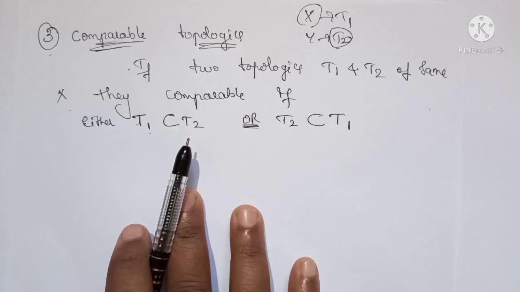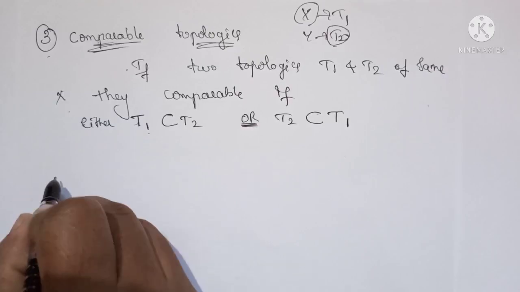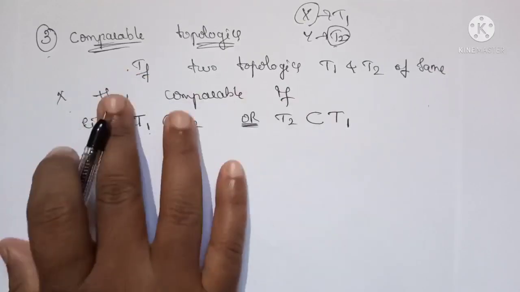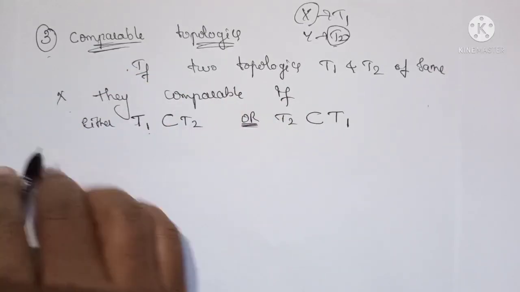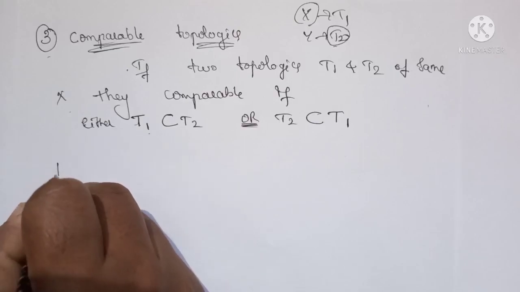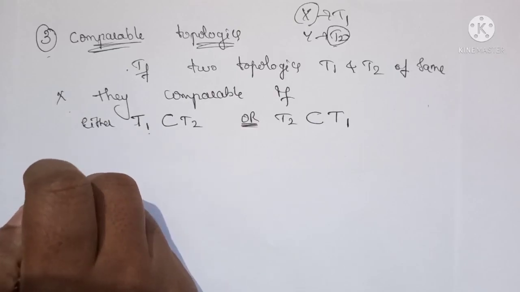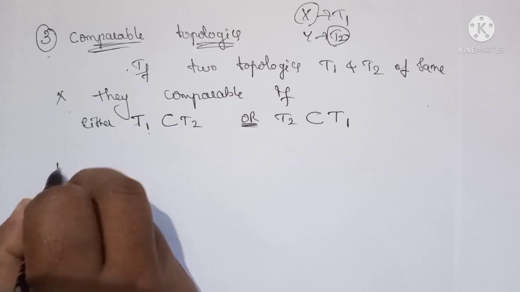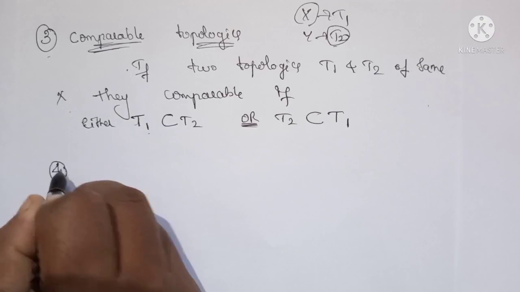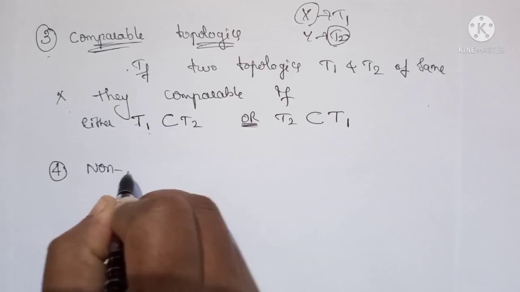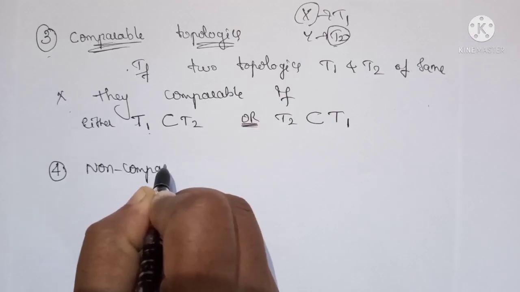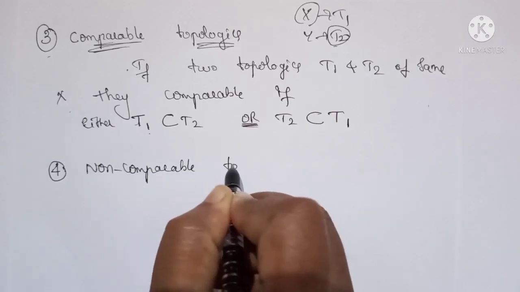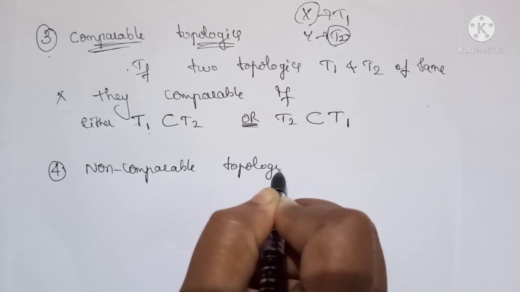So, okay, two types of topologies, that is, so this is the comparable topologies definition. Next we write the non-comparable topology, then we go for what is stronger or weaker topologies. Okay, so here we write the non-comparable topology.